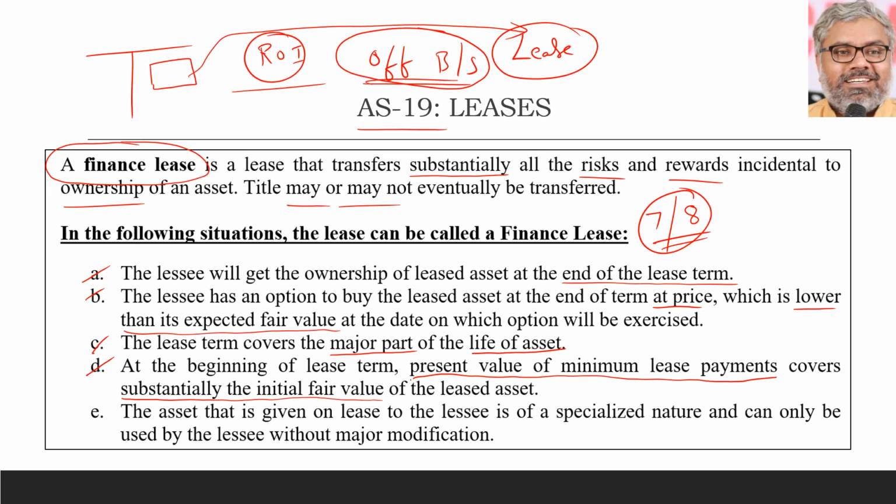Which means they cannot escape this balance sheet presentation for the assets which they have taken on finance lease. Of course, if that lease is a genuine operating lease, then there is no problem. That will not come into the balance sheet because you are not the owner of the asset. That will be just an expenditure in the form of lease rental getting paid to the account. So operating lease is not an issue.